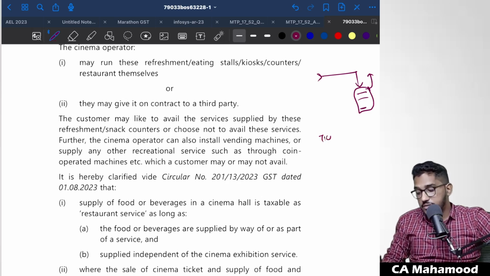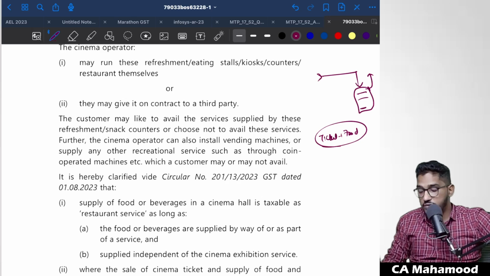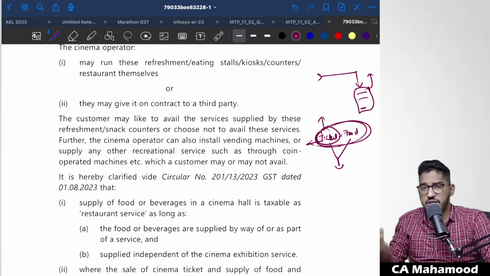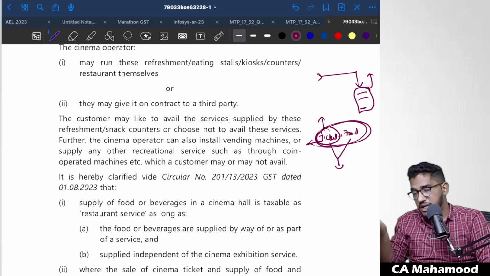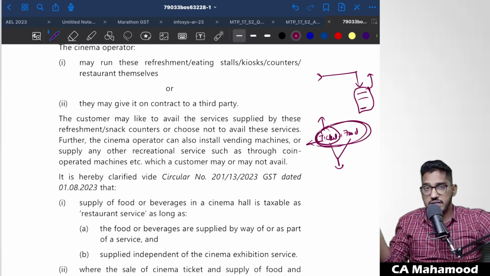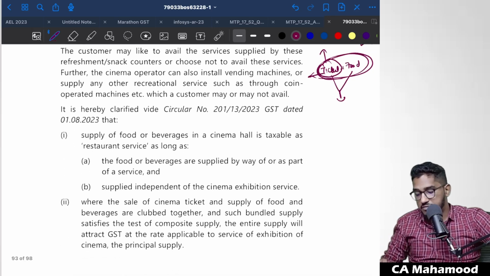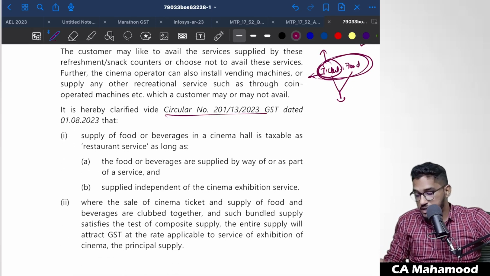However, if along with your ticket you are booking the food also, that means you are getting it as a package, movie tickets along with the food, then that will be treated as a composite supply, and the entire value will be taxed at the rate of the principal supply, which is the exhibition of the movie. Whatever rate is applicable for movie exhibition, the entire value will be taxed at the same rate. This is what we have clarified in the marathon, in the revision lectures, and in this amendments lecture also. It is a recent circular amendment, so there is a high chance of it getting tested.